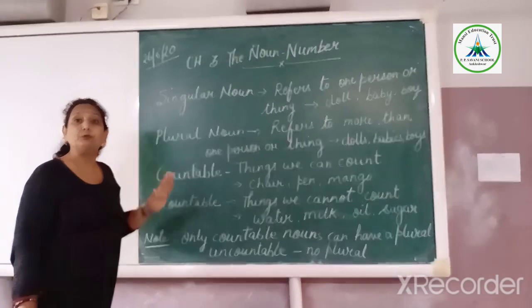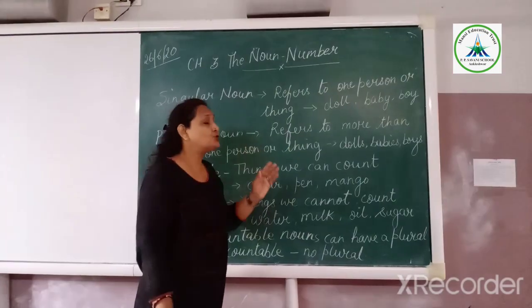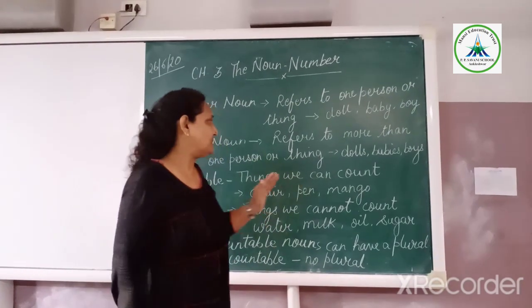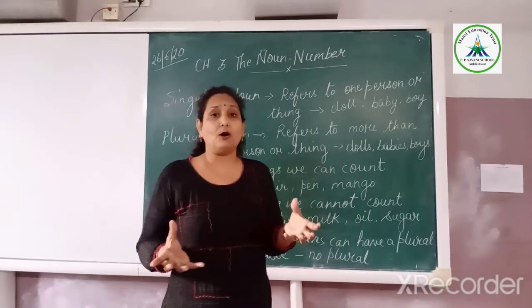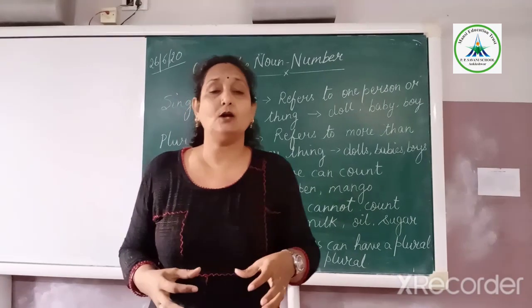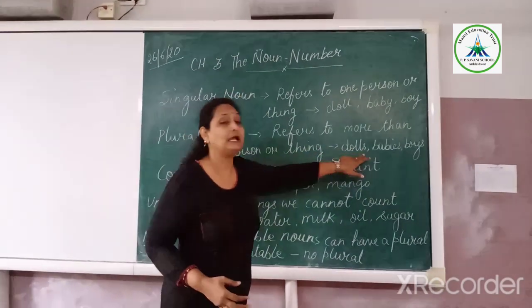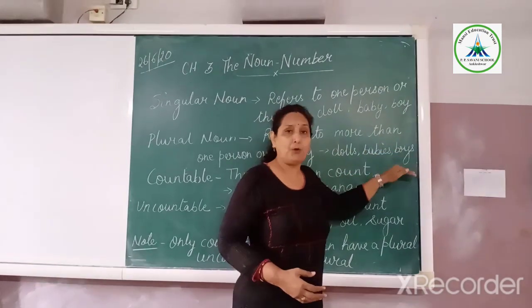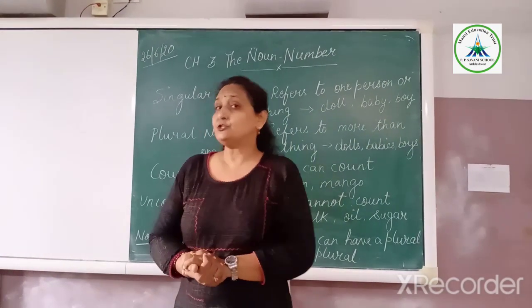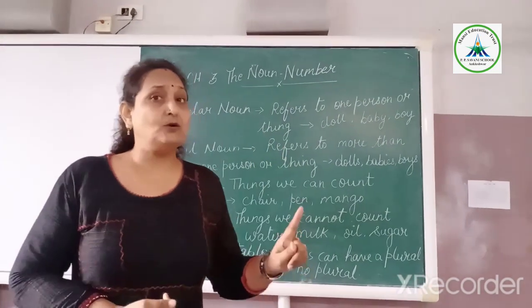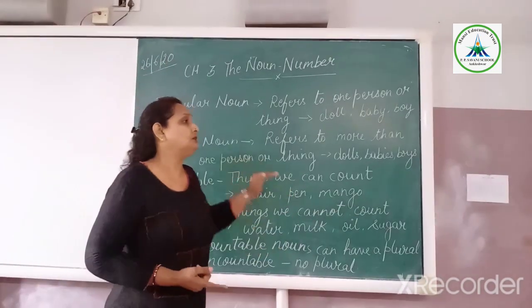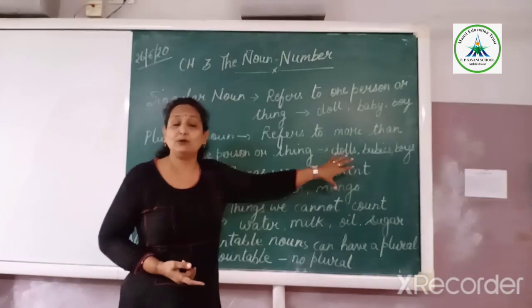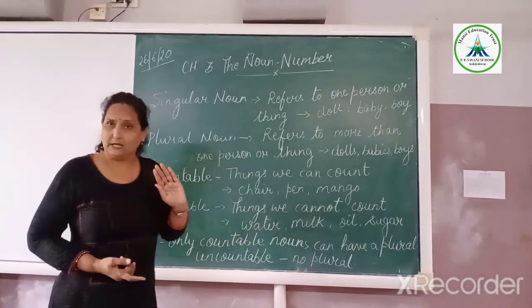Then the second one is the plural noun. It refers to more than one person or thing. For example, dolls. When we are talking about more than one doll, we use S to make it plural. So here come dolls, babies, boys. So children, when we talk about only one noun or one thing, it is singular, and when we are talking about more than one, it becomes plural.